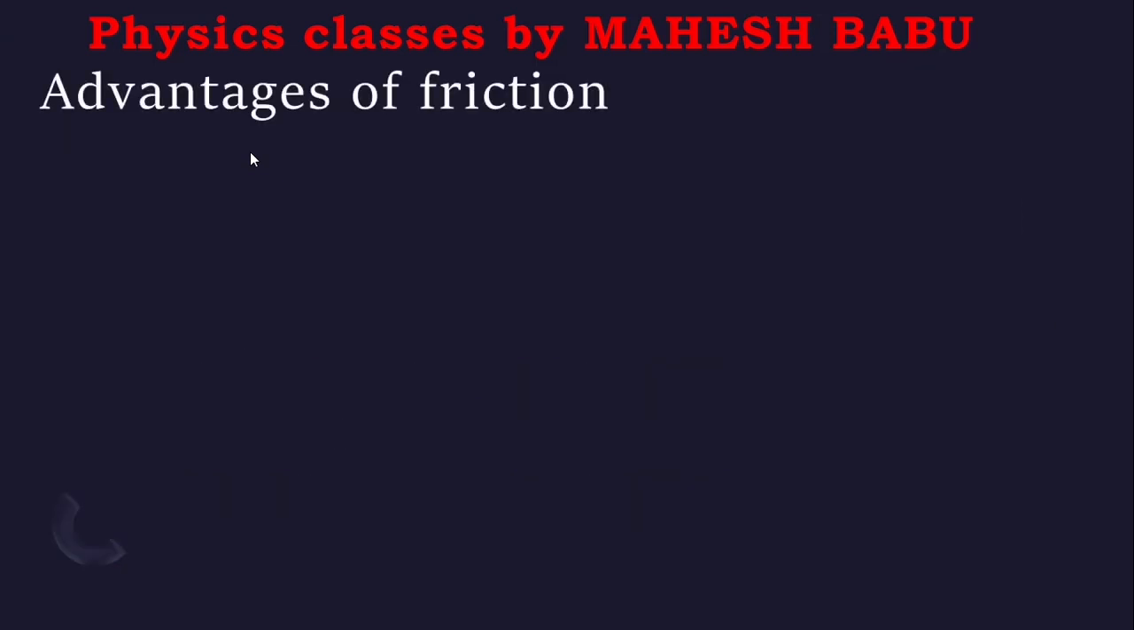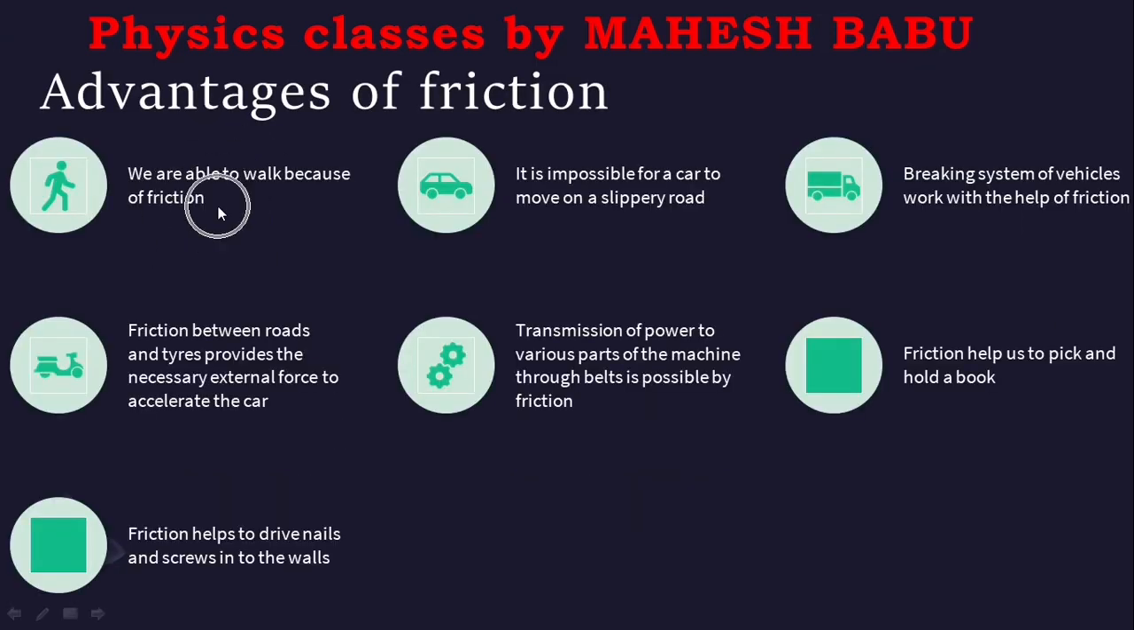Advantages of friction. Now the first one is we are able to walk because of friction. Means when we are walking, friction opposes our feet from sliding on the floor. When we are walking forward, we push the floor backward. There friction exists and it opposes our leg so that it does not slide on the floor. Then we are able to walk easily.